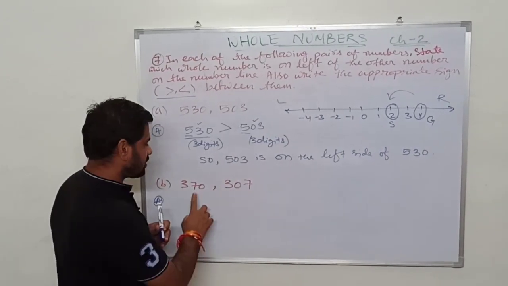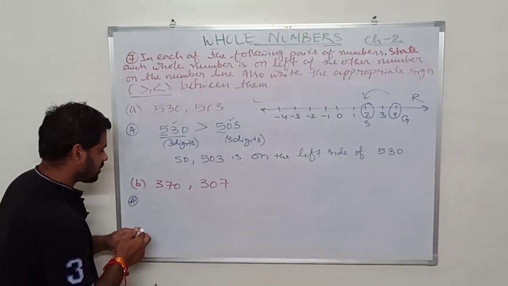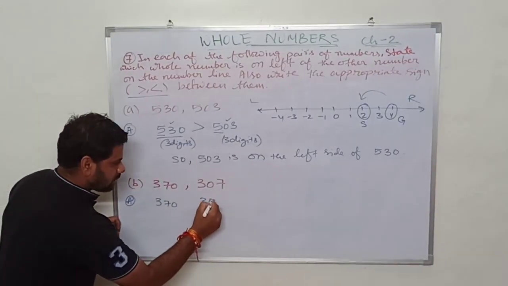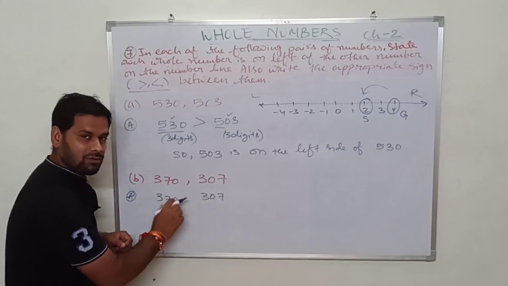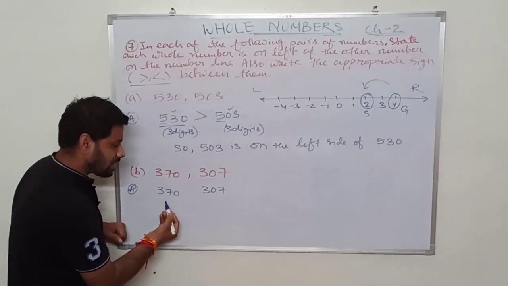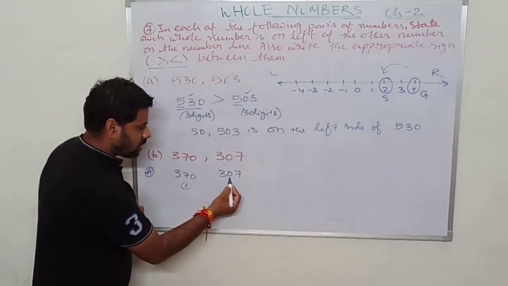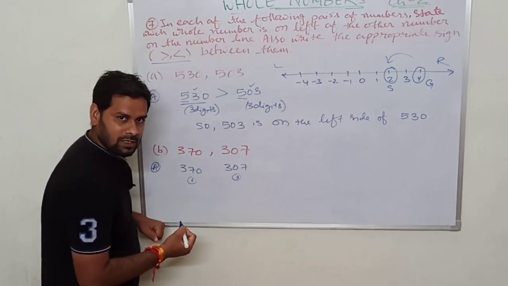Okay, second bit. In the second bit it is given 370, 307. So first of all we will find out which one is greater, which one is smaller. So I have written both the numbers. Now we will count the number of digits. 1 2 3. Here 3 digits are there. 1 2 3. Here also 3 digits are there.